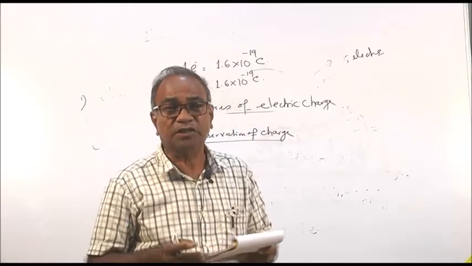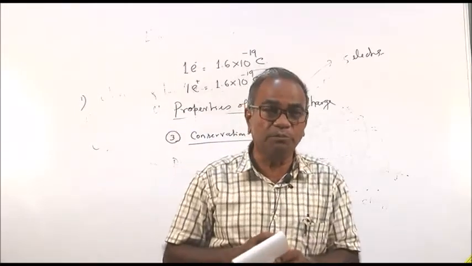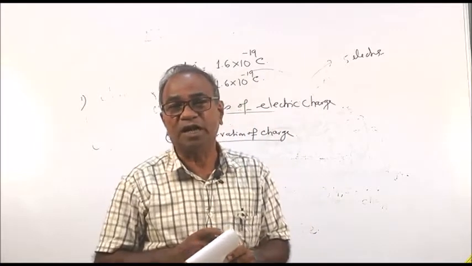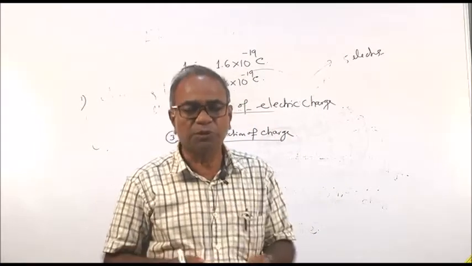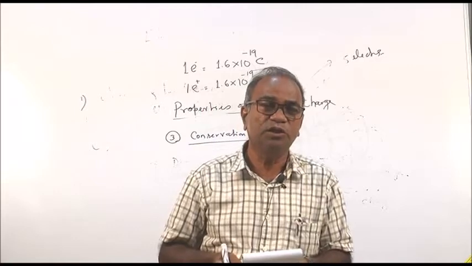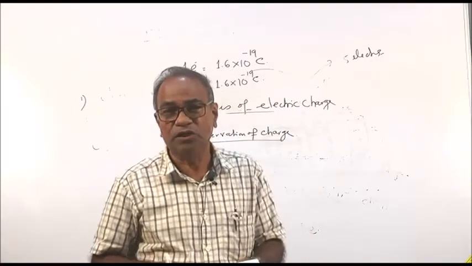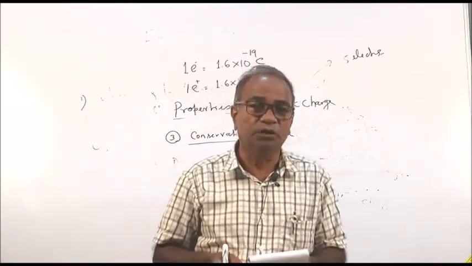Radioactivity means there are certain heavy elements which radiate energy by themselves. This gives spontaneous emission of energy, giving alpha rays, beta rays, gamma rays. Those substances are called radioactive substances.